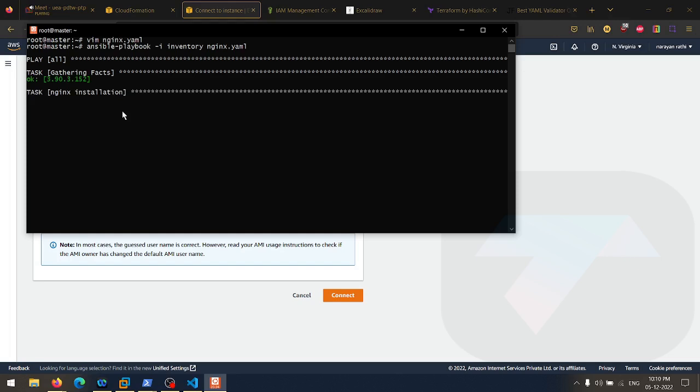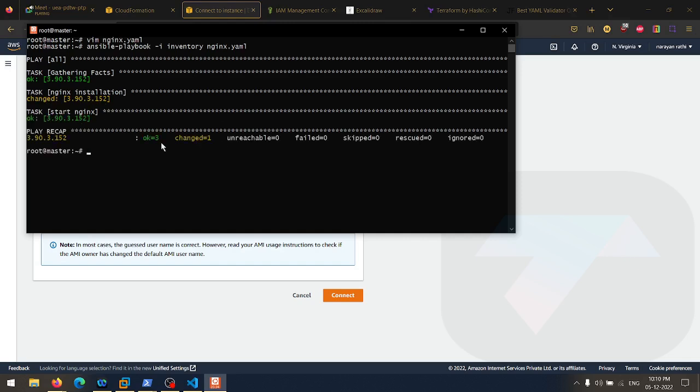As you can see, first it tries to connect. Okay, this is the connection tested. It means gathering facts. Now nginx installation has been started. Once the installation is done, as you can see, changed. That means installation is done over there. Now starting nginx. As you can see, that's it. ok=3 changed=0 unreachable=0 failed=0 skipped=0. This is how Ansible gives the output.